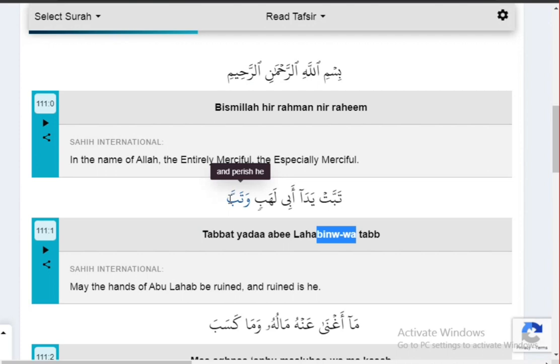and there is stop sign on this ba, and this ba is having shadda as well, so we will not say tab like we simply do. Because of shadda we will stress on this ba. Tab, watab. So tabbat yada abi lahabin watab.